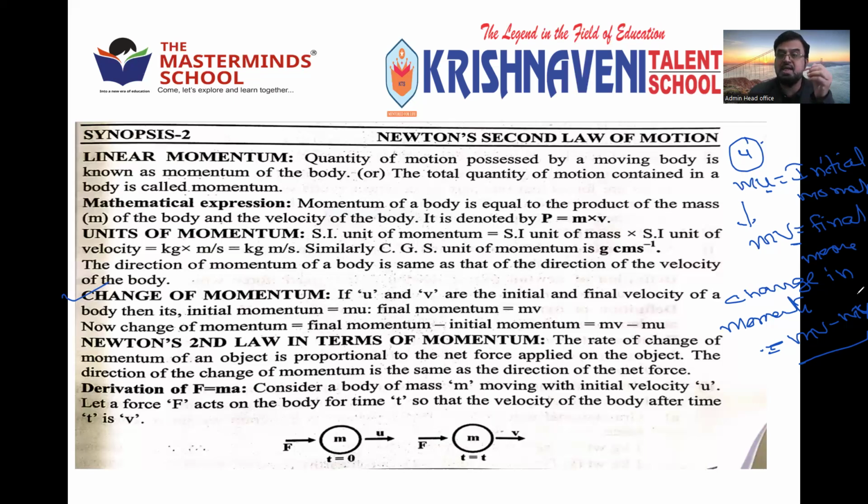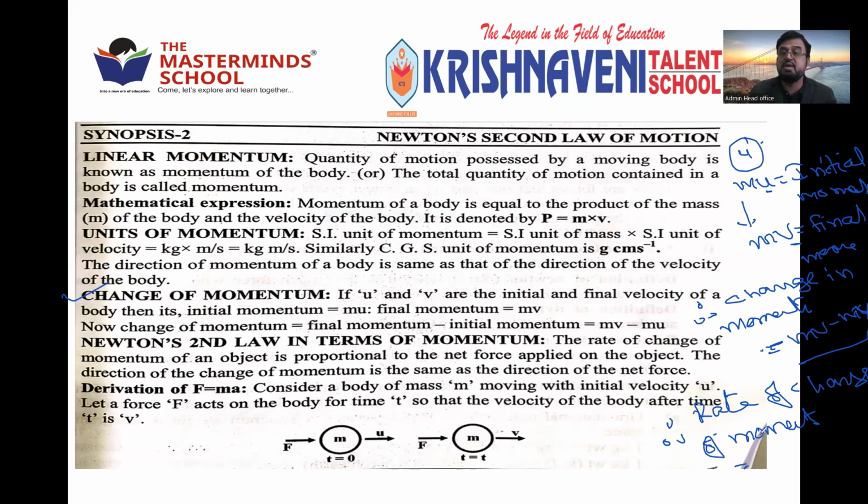Then the change is mv minus mu, which we consider as the change in momentum. But to change this momentum, time is taken. We cannot stop the time. So we can call it the rate of change of momentum.